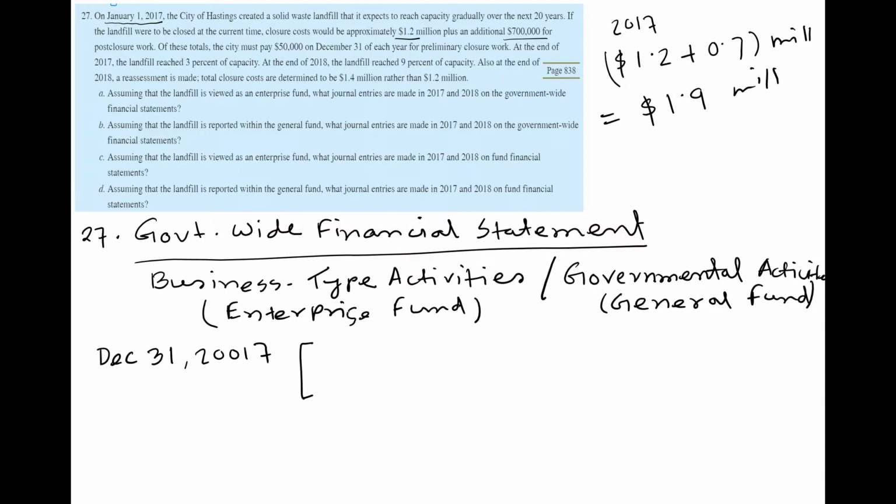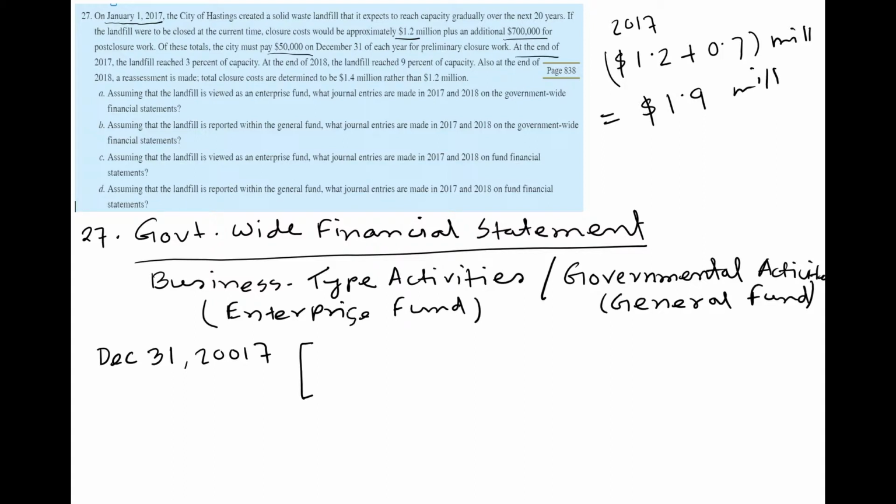So it says that of these totals, the city must pay 50,000 on December 31st of each year. So depending on the percentage of this landfill which is filled up, we will incur the expense and create the liabilities, but at the same time we have to check how much the city is actually paying. So the city's policy is to pay $50,000 at the end of each year. So we're gonna record two journal entries. One is for the expense and liabilities and another is for this payment. So this payment basically will reduce a portion of the liabilities.